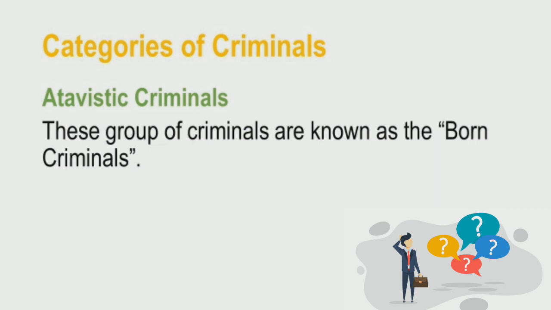So basically he recorded all of these details. Then he came up with a conclusion that the majority of criminals look like this, the majority of criminals have this physical characteristic, facial features, and so on. That's why he came up with his concept of born criminals.